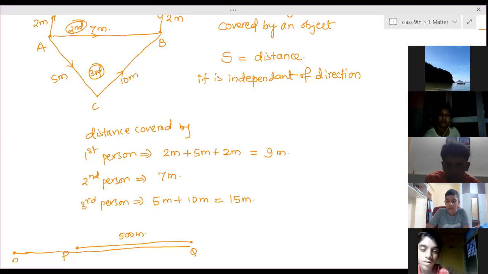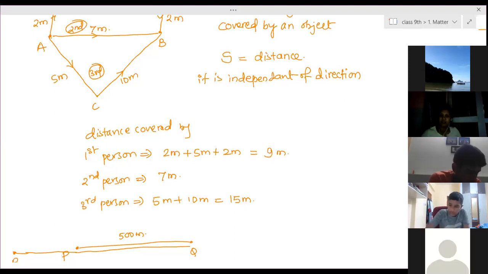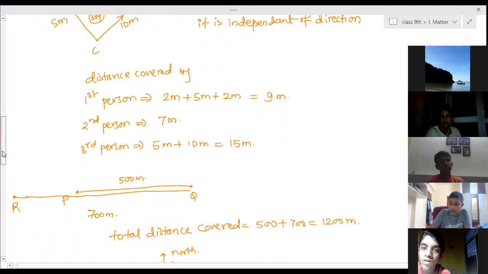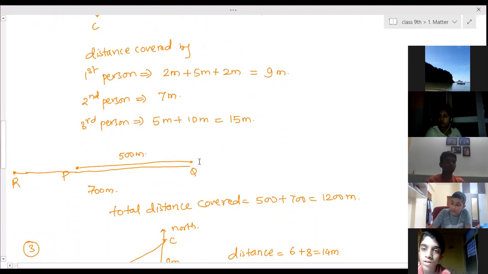The quantities which are dependent on direction, just like an example, displacement. If you're moving east and again coming back to west, are you adding or subtracting? Just like the example you can see here, in case of PQR, from P to Q the person has covered a distance in east and Q to R is covered in the direction west. So what exactly have you done?